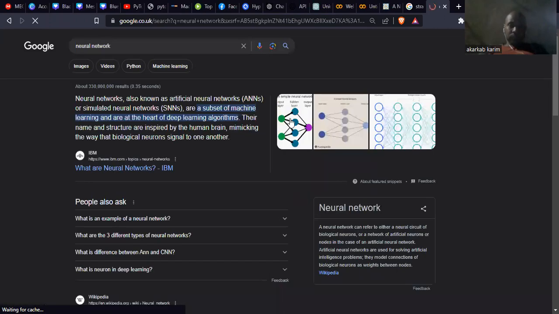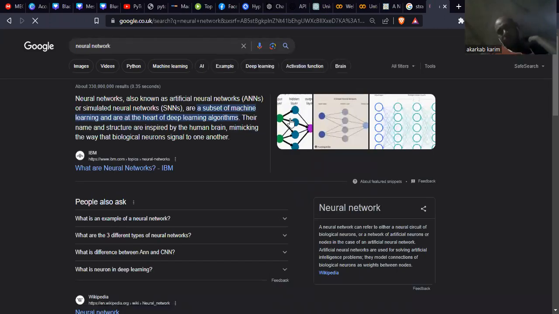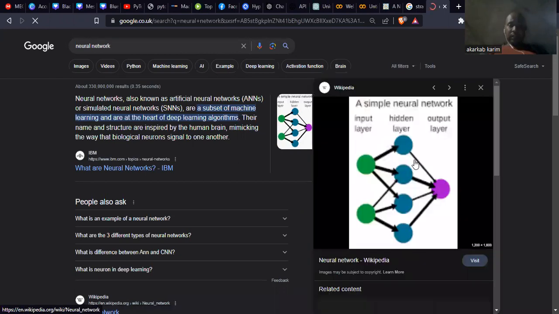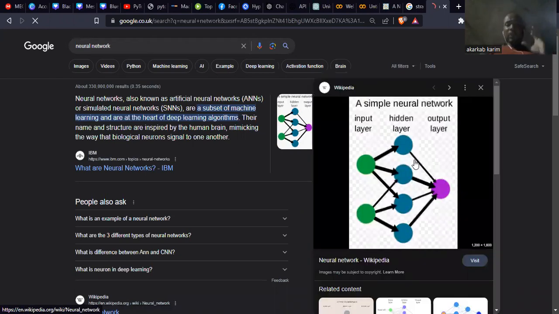So here we have some pictures of that. I will show you some of them because it is very important to at least know how it works. By the way, the neural network comes from the human brain.